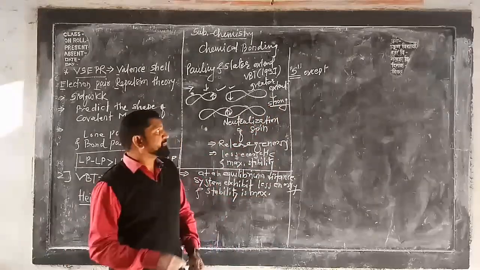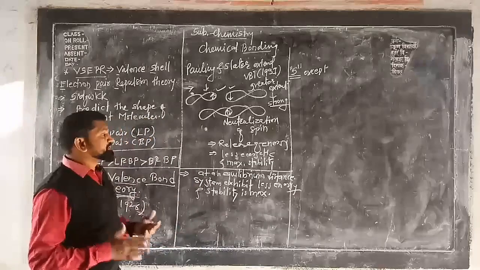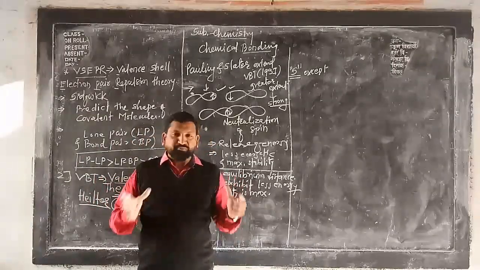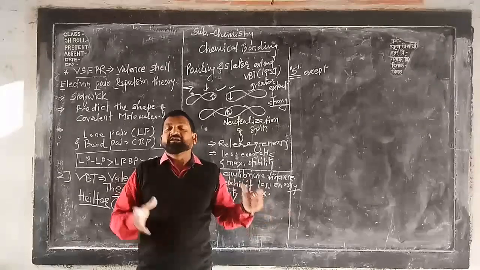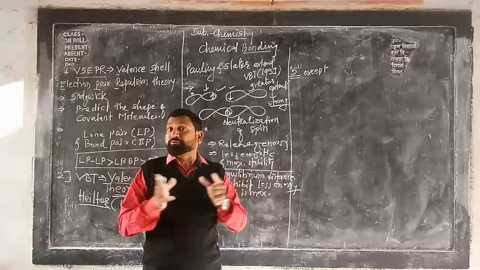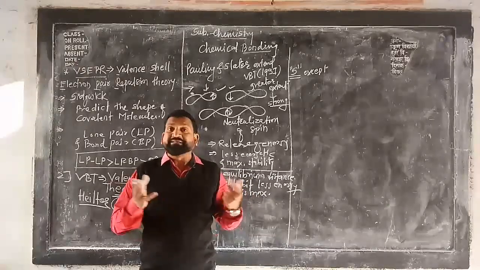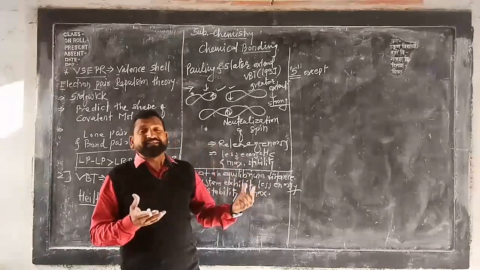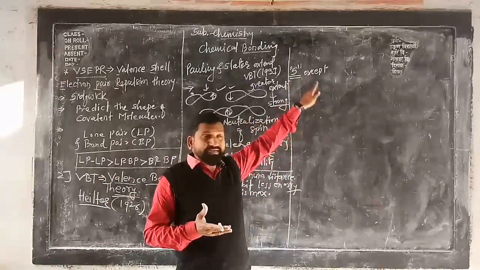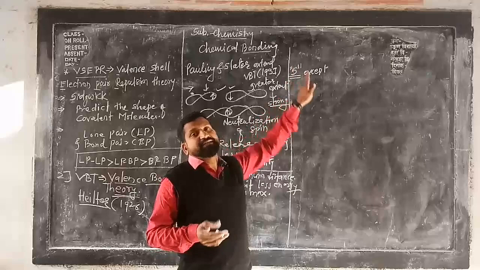So in this way, what happened? Here, we have seen the postulates of valence bond theory. You got here how a covalent bond is formed via atomic orbitals, and how there is a directional characteristic for the particular covalent molecule or covalent bond. It is just the directional orientation of the orbital of the atom in space, except the s orbital.